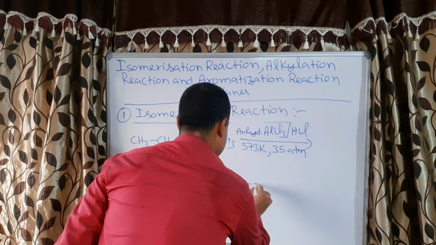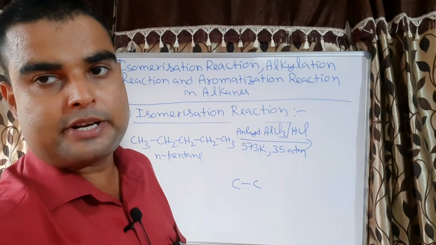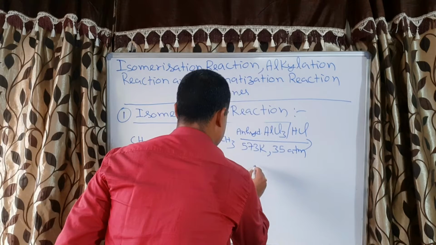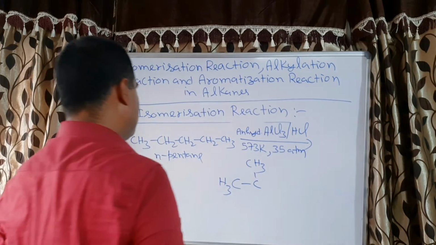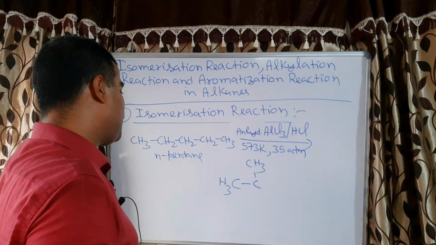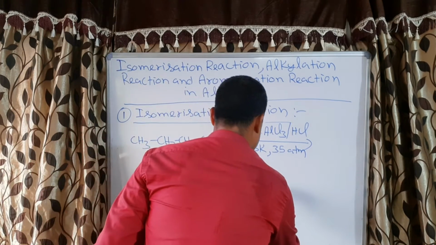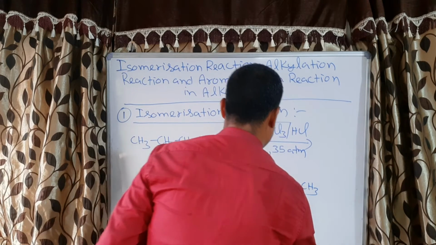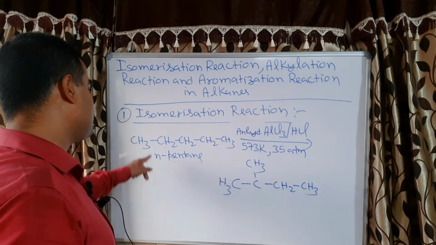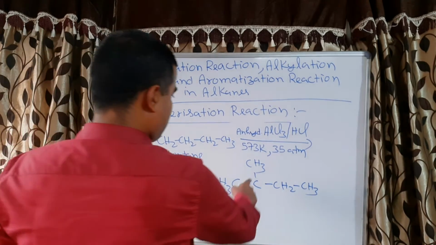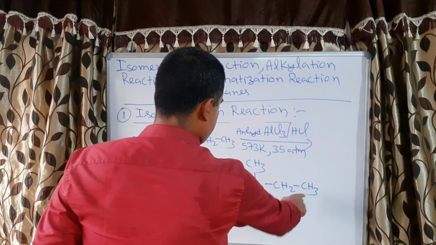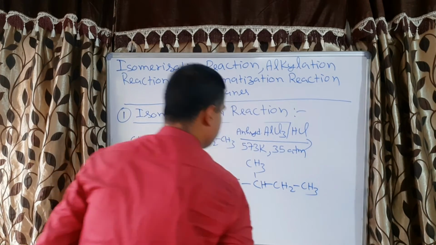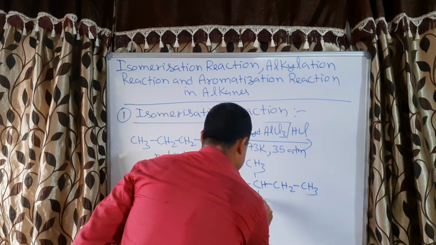So isopentane, I told you one carbon is attached to two methyl groups. So this is one methyl group and this is another methyl group. Now total is 5 carbon. So 1, 2, 3 and this will come 4 and 5. Now you can calculate the number of hydrogen. There are 3 plus 3, 6, 7, 8, 9, 10, 11. But pentane has 12, so one hydrogen will come here. This is called isopentane.